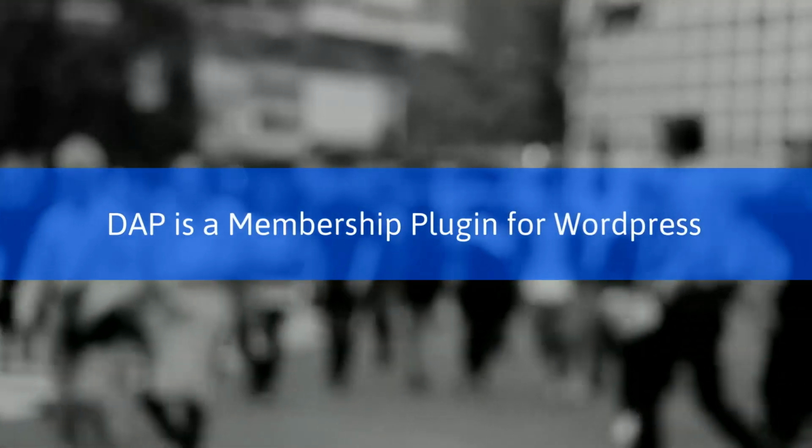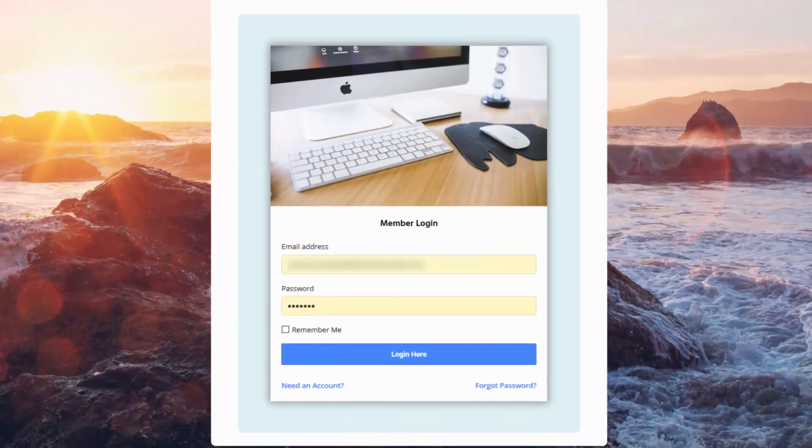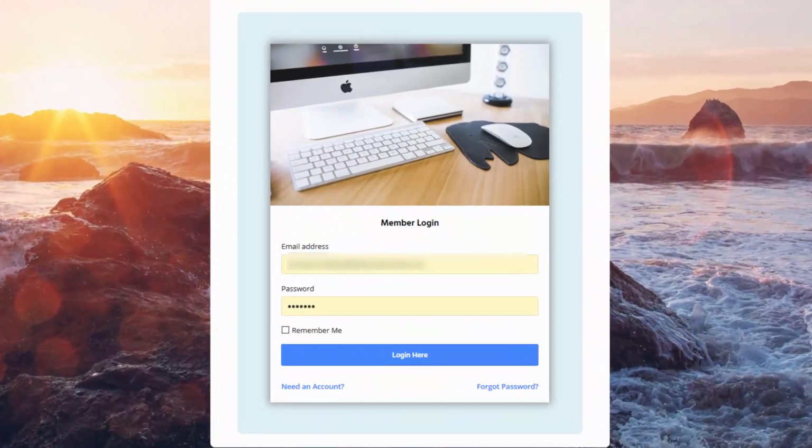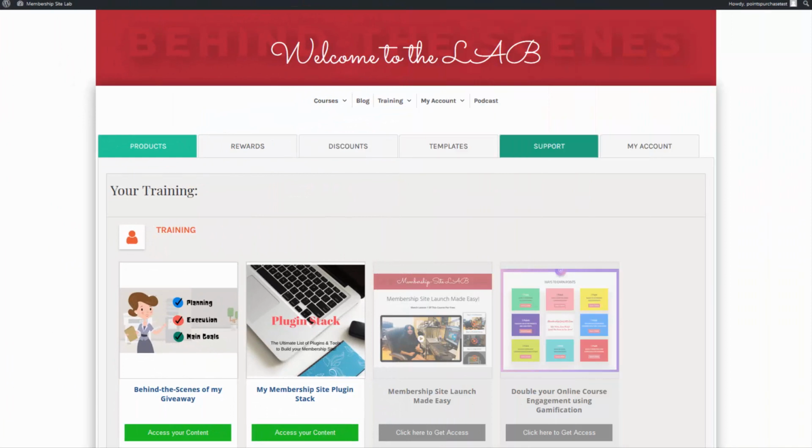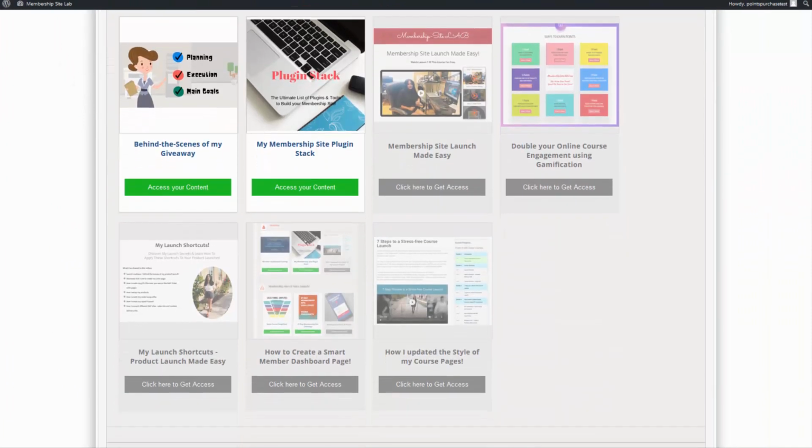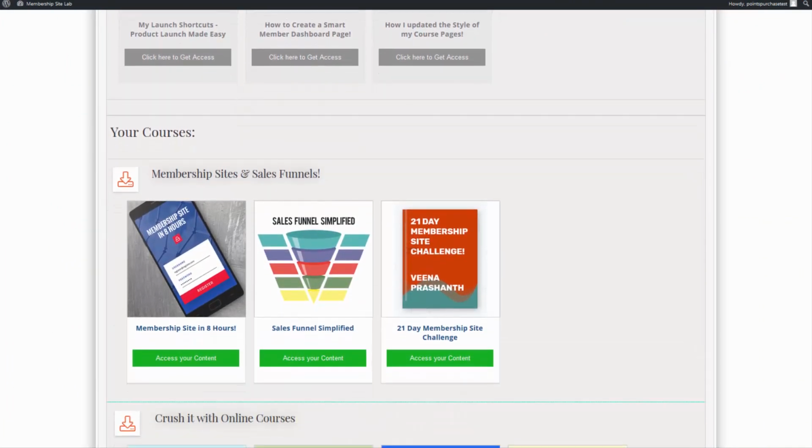DApp is a membership plugin for WordPress. Using DApp, you can create a members-only site where your users, free or paid, can log in to access their product, content, training, bonuses, courses, and community.